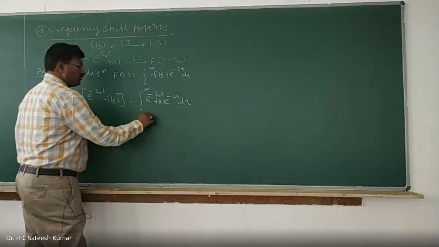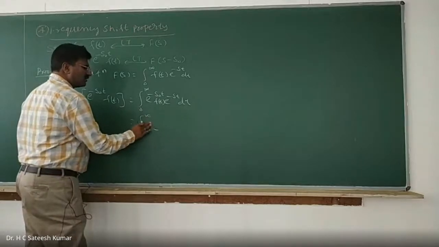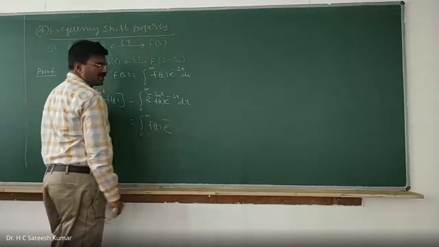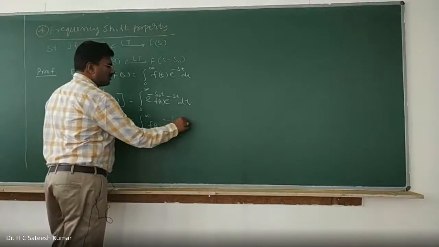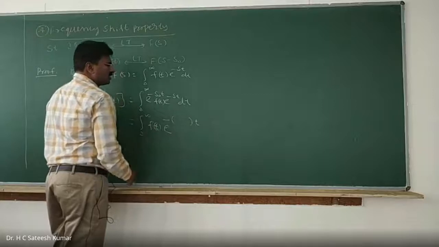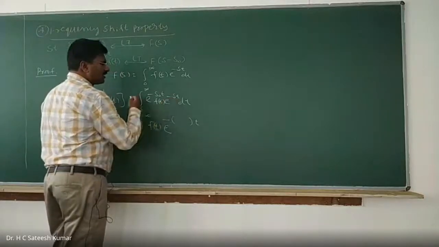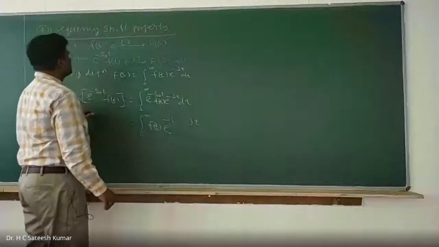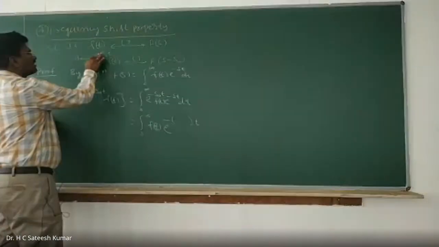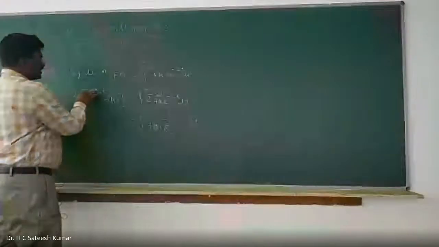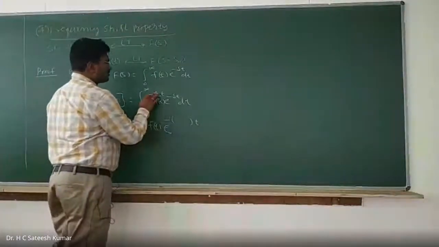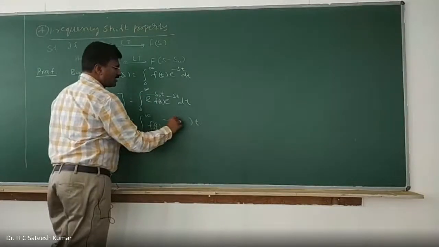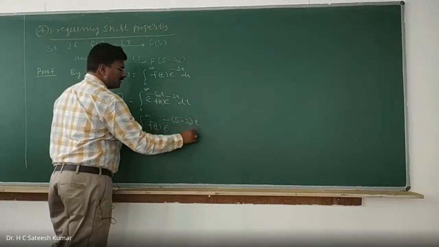Now, integration from 0 to infinity f of t into e to the power of minus, you take t common. Then what is that? If you take minus sign outside, what is left out? s plus s naught is there, right? So therefore, you take it as s naught of t only. So this will become s naught of t. Then if you take minus sign outside, what will you get? s minus s naught into dt.